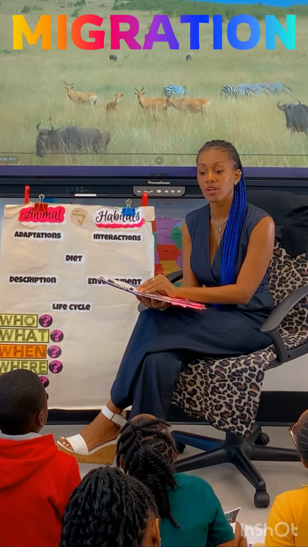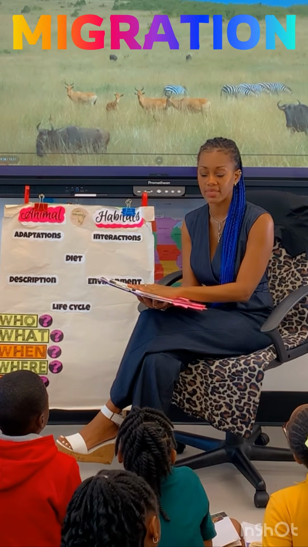They have to migrate to locate food in that place. Migrating is a type of adaptation. And adaptation is a special behavioral feature that animals have to do in order to adapt and survive in this environment. Okay, so again, at the end of the day, it's all about survival.